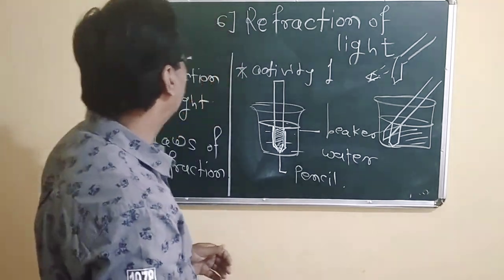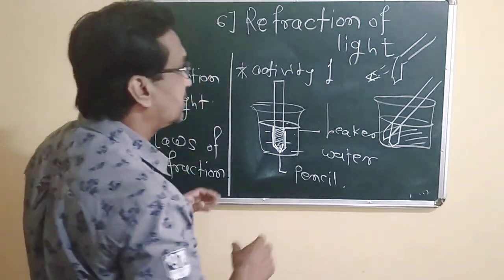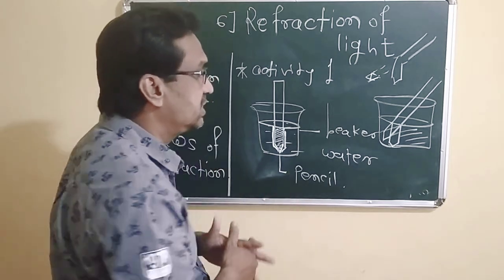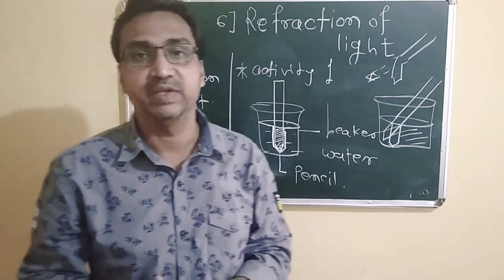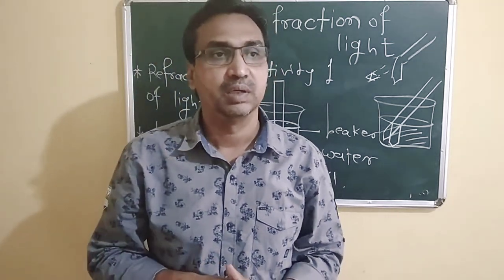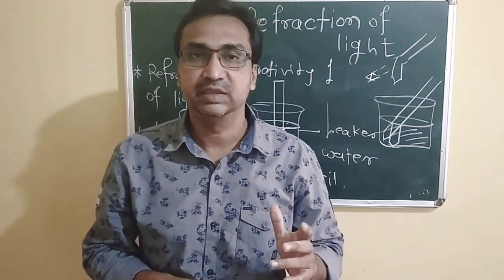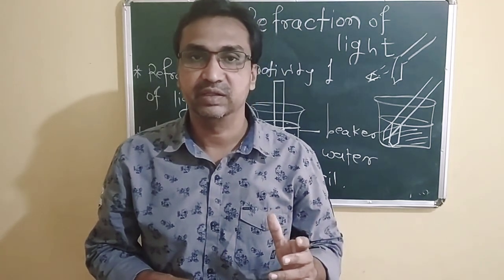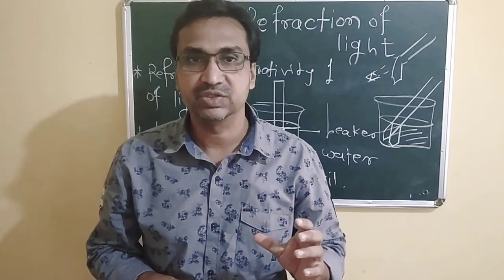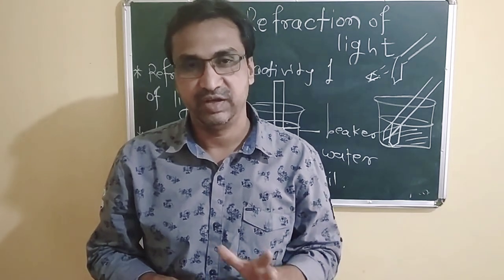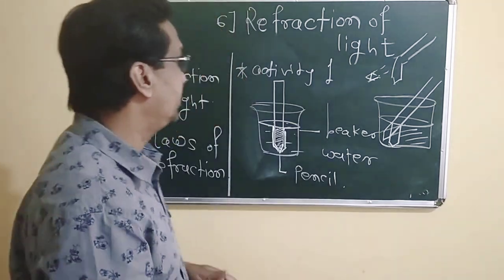Okay, so these are the phenomena. These are the activities. From these activities, there are certain phenomena. In these phenomena, we can easily find that there is a phenomenon of light which is called refraction, and this we have to discuss.